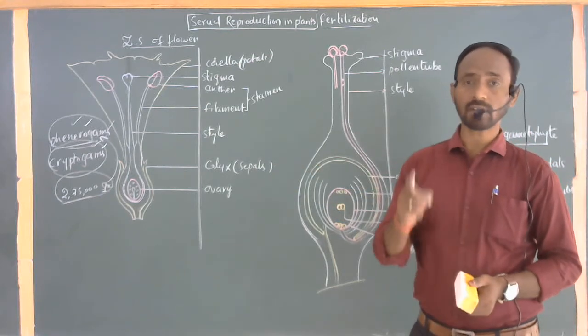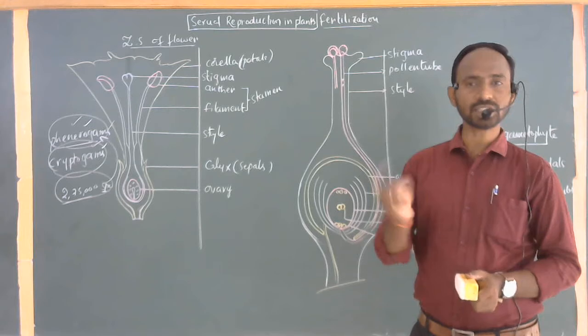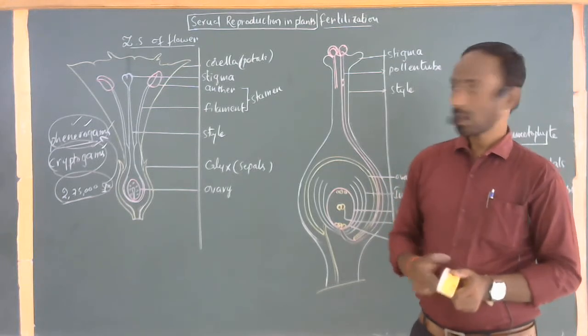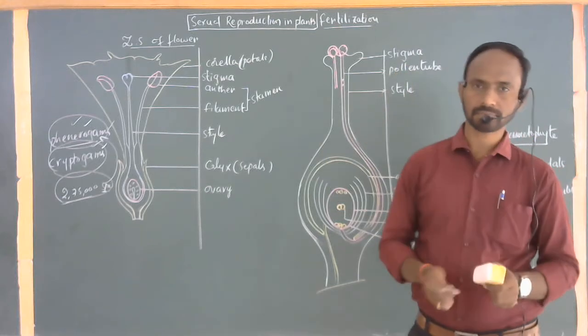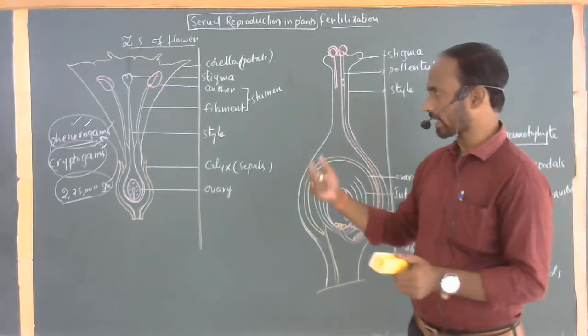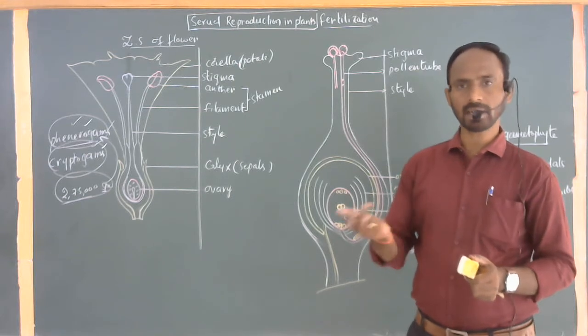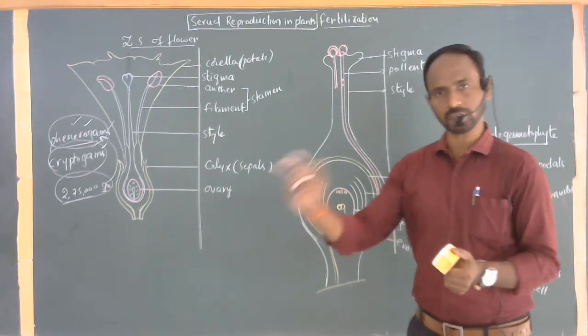But the process of pollination and fertilization may change from species to species, though the mechanism in a flower is basically the same.